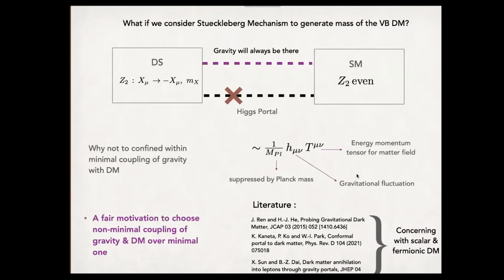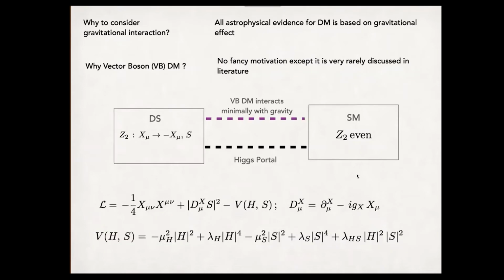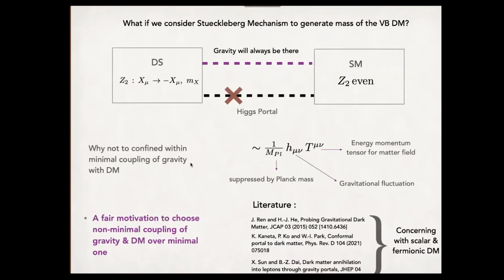Now, if we are aiming to constrain our parameters, to reduce our parameter space, with this motivation we remove S from the dark matter sector. And in order to provide the mass to the dark matter, we switch to the Stueckelberg mass mechanism. Here we can see the Higgs portal is on, there is nothing called lambda_HS now, but gravity will always be there. So it is pointing towards the presence of minimal coupling.